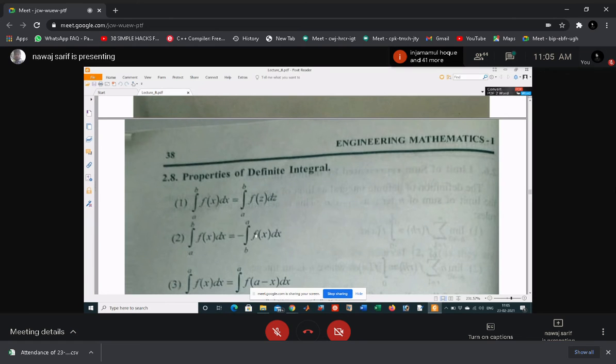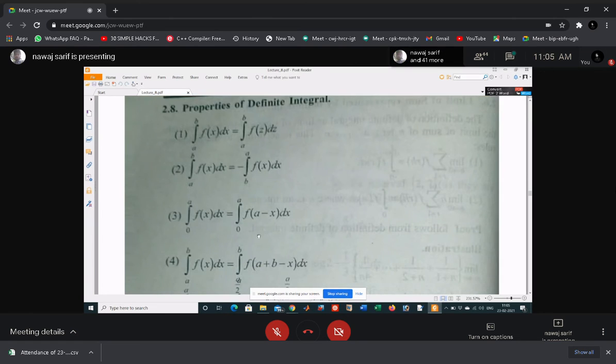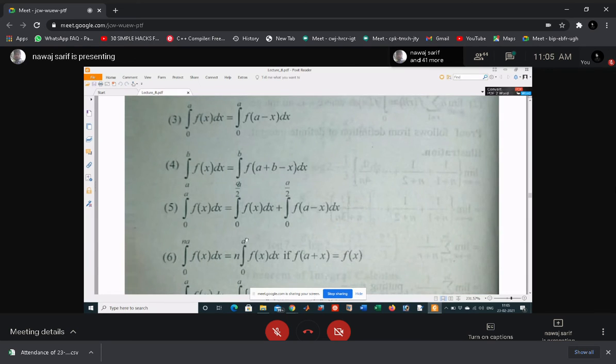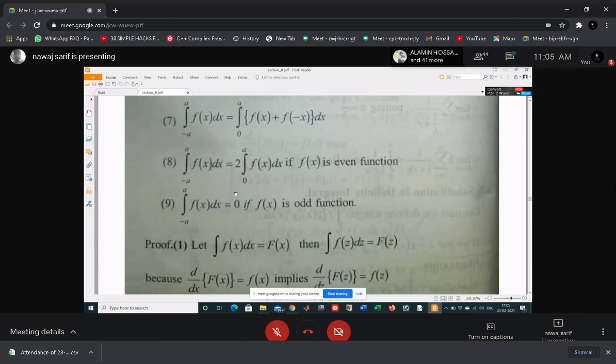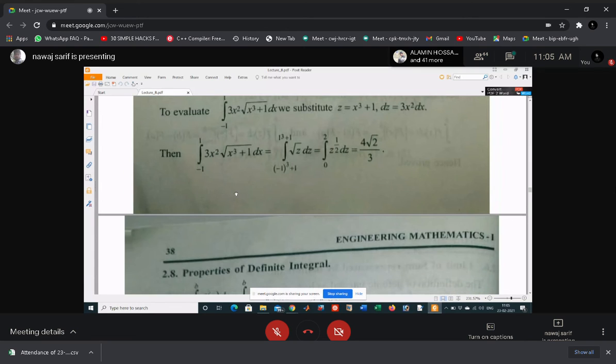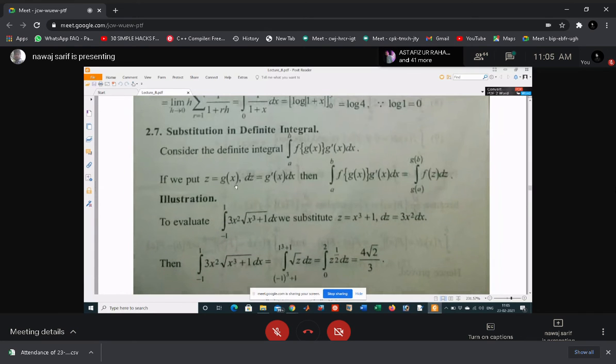All of you used these properties, so there will be no problem in this case.